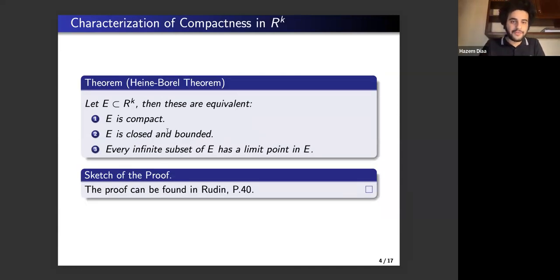Now let's have a quick intermezzo of giving a brief theorem, which is the Heine-Borel theorem. It's known historically as that. So we let E be a subset of the Euclidean k-space. Then these three statements imply one another: E is compact; E is closed and bounded; and every infinite subset of E has a limit point in E. Now, for the sake of time, I won't cover the proof here, because it's about one page long, but I would direct any interested one to Rudin's page 40.